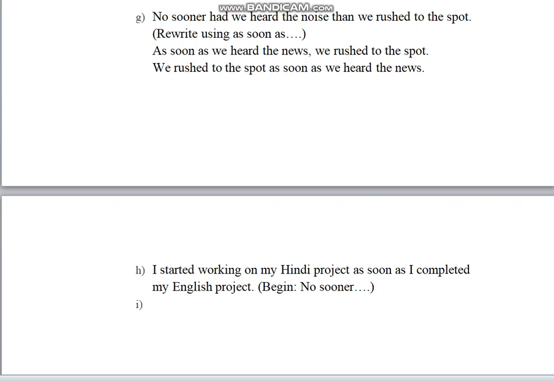Okay, so the answer will be no sooner followed by the first event. No sooner, the auxiliary verb, no sooner did I, then the subject, no sooner did I, then the first event. First event is the English project.